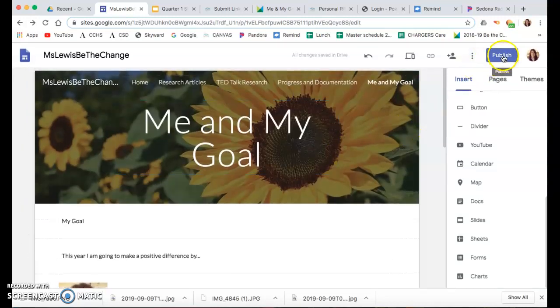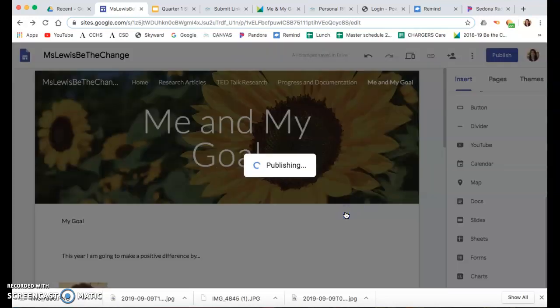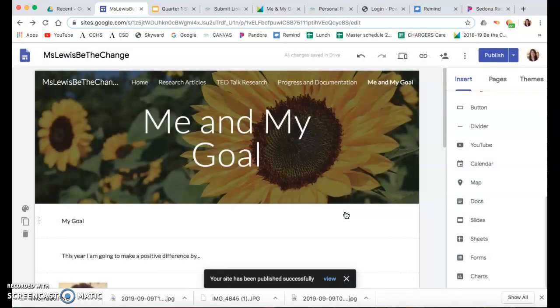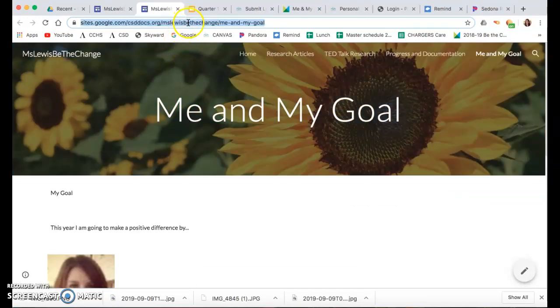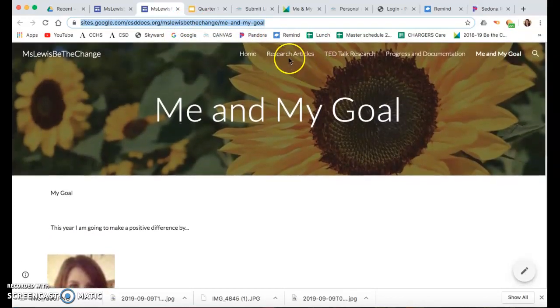So that we could see it. When you're done, I believe you can just click publish, web address. Anyone at Canyon School District can see that, that's fine. I'll publish my website. And then the URL that you will submit will be this one up here. And then this is what the website looks like when we're just looking at it.